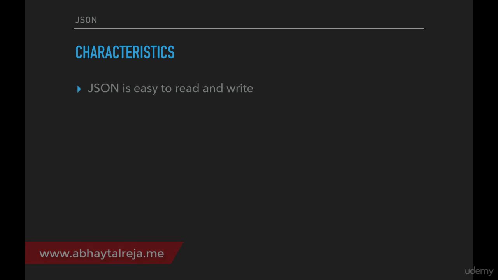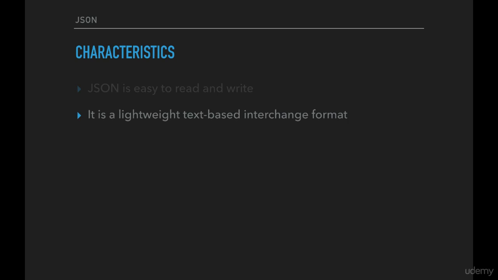First and foremost, JSON is very easy to read and write. It is because it is almost similar to what you can expect a JavaScript object to be. It is very easy to read as well as write. JSON is also a very lightweight, text-based interchange format. Basically it's very light because it's all strings, so you don't have any complex structures coming in place.